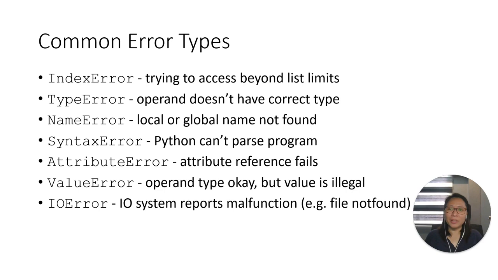Here are some common error types in Python which we've seen already: the index error, type error, name error, which means that the local or global name is not found, syntax error, attribute error, value error, and a lot more. If you want to know all the types of errors, you can take a look at the Python documentation. It's all documented there.